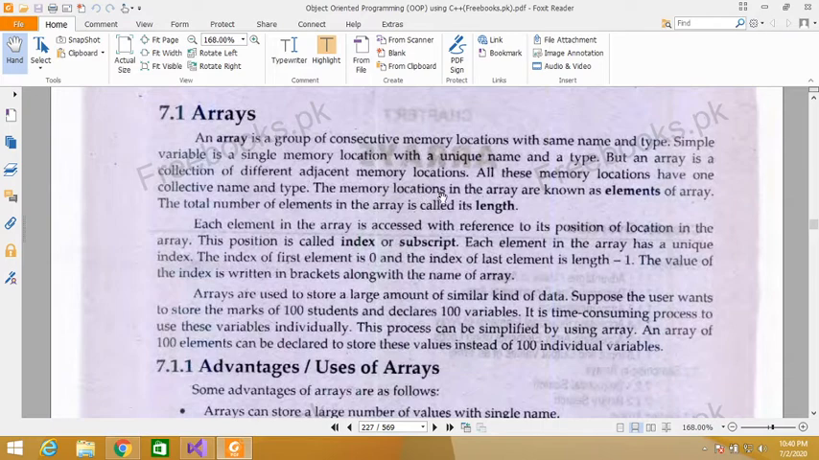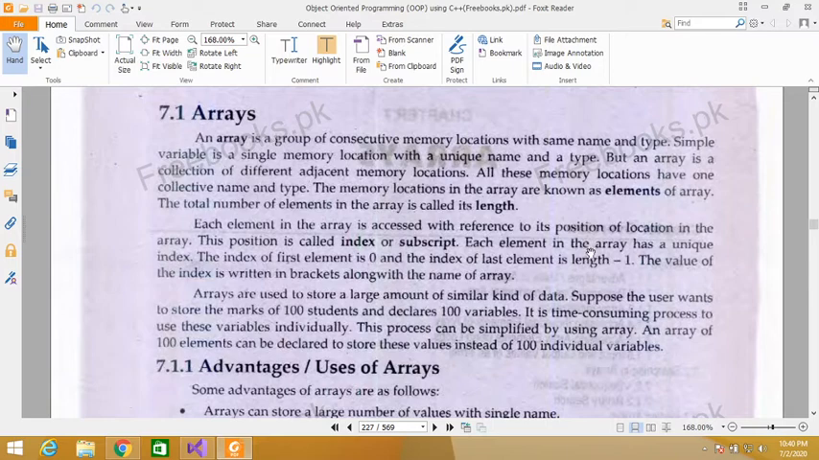The memory locations in an array are known as elements of the array. The total number of elements in an array is called its length. Each element in an array is accessed with reference to its position of location in the array. This position is called index or subscript. So the position of an element is also known as its index or subscript.